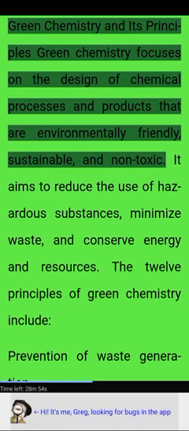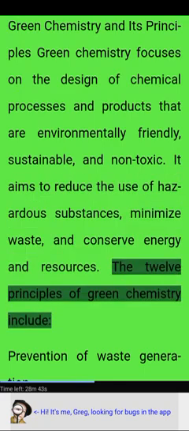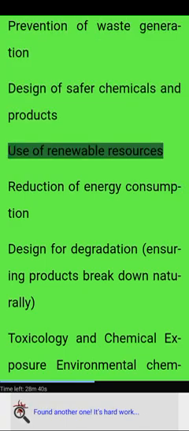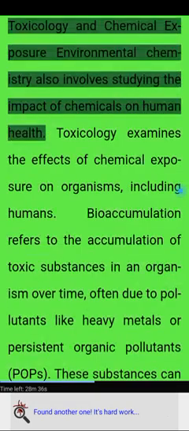Green chemistry and its principles. Green chemistry focuses on the design of chemical processes and products that are environmentally friendly, sustainable, and non-toxic. It aims to reduce the use of hazardous substances, minimize waste, and conserve energy and resources. The 12 principles of green chemistry include prevention of waste generation, design of safer chemicals and products, use of renewable resources, reduction of energy consumption, design for degradation, ensuring products break down naturally.